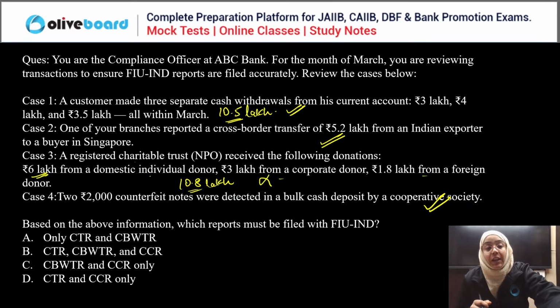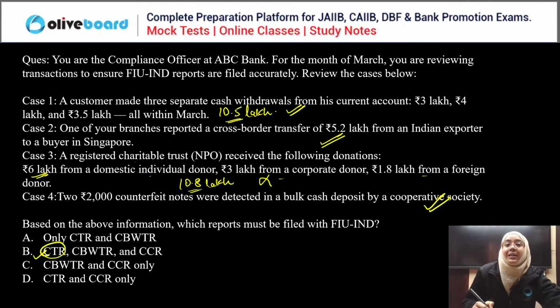So if we talk about the correct answer, what is the correct answer? Now you need to see what is the correct answer. First, this CTR transaction needs to be reported. The cash transaction, cross border wire transfer, this needs to be reported, right? And finally, case 4, this counterfeit currency note, needs to be reported to FIU India. So the correct answer is B.